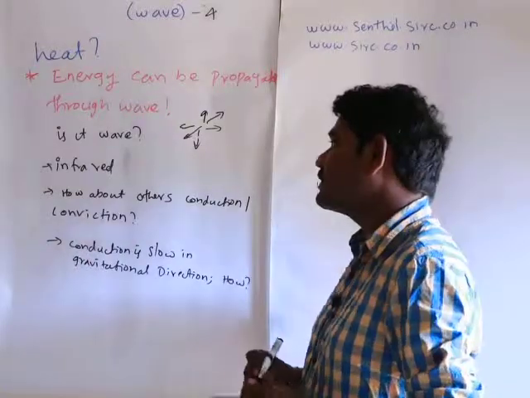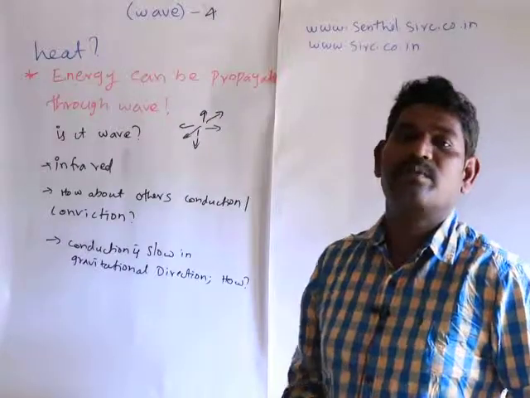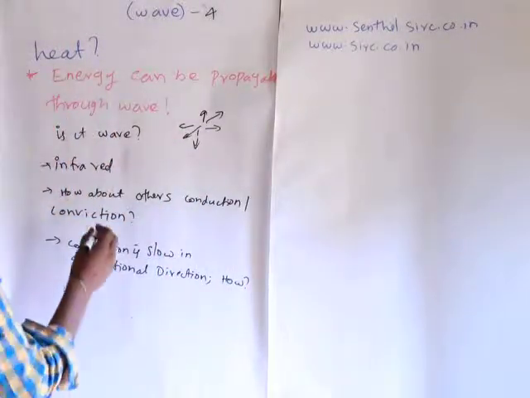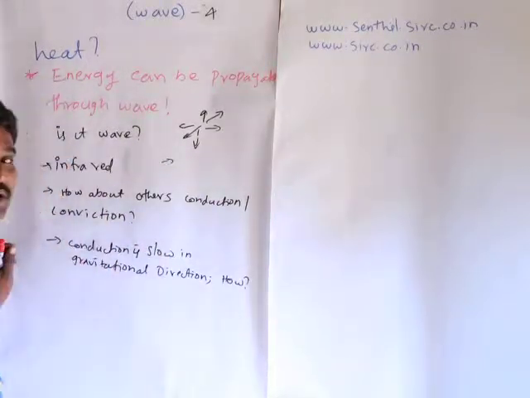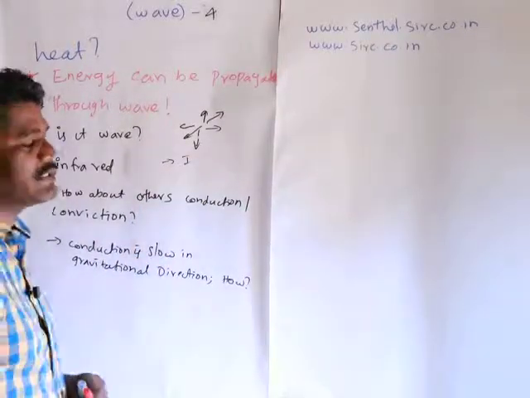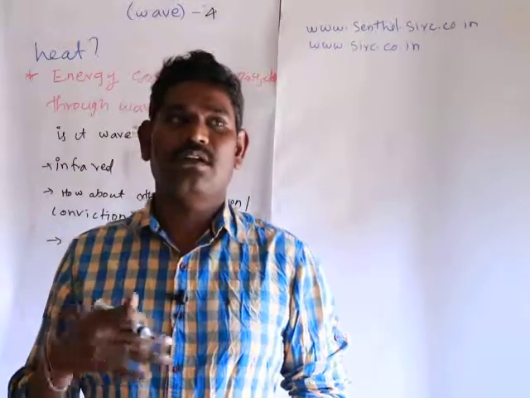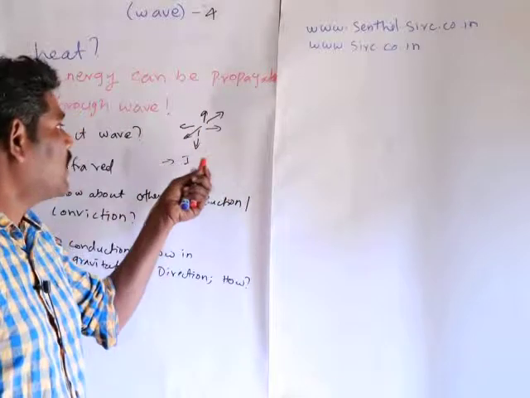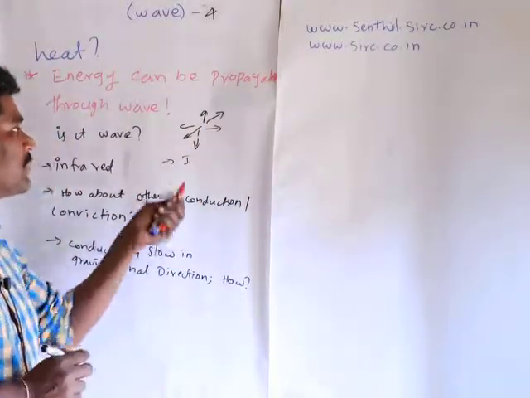With this case, I am just querying in my mind. If heat is a wave, it should have to satisfy all the properties like interference, diffraction, polarization, and frequency, and all kinds of properties have to be tolerated, including constructive interference and destructive interference. So we might have to go through this.